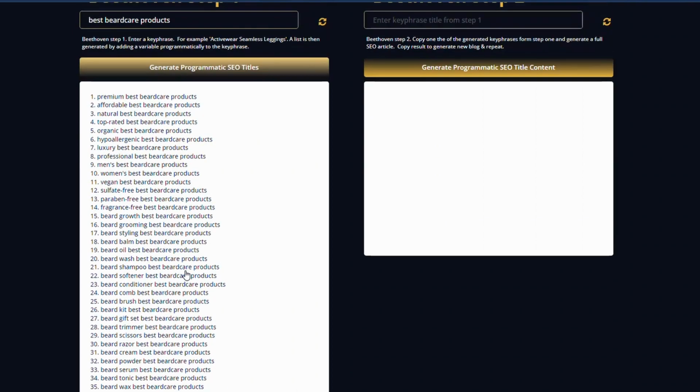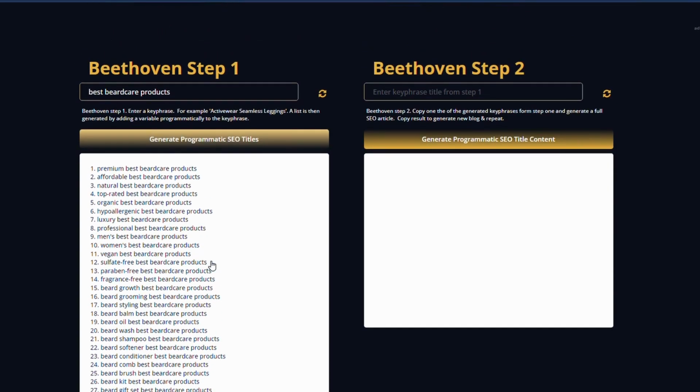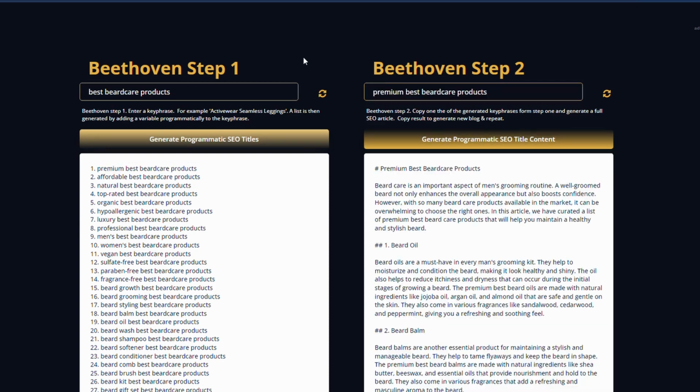There's just no end to these variations. Now, given that they are very low keyword volume per month, but they're also, most of them, very low difficulty, we expect to get clicks on these kind of keywords. Now, if we wanted to generate the content, really easy, just highlight the one you want to get the content for and paste it here and hit generate. And there we go. We have our content all around the best beard care products.